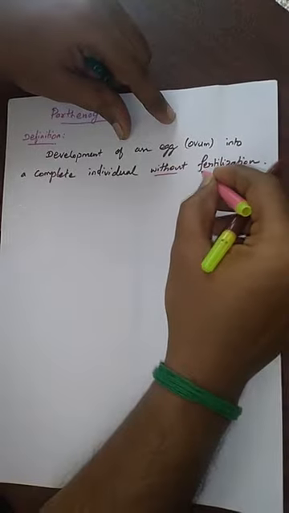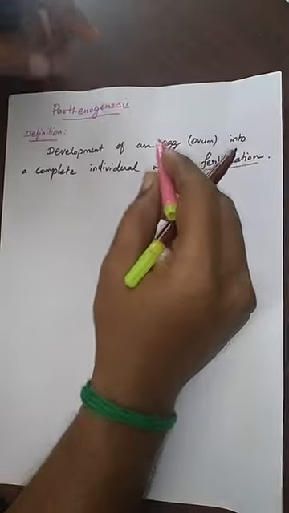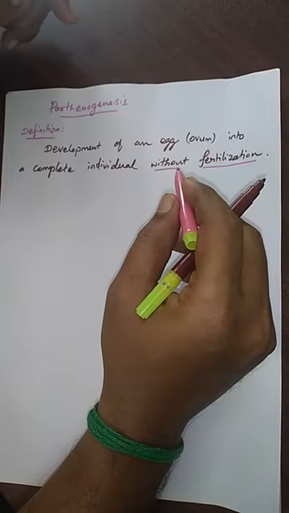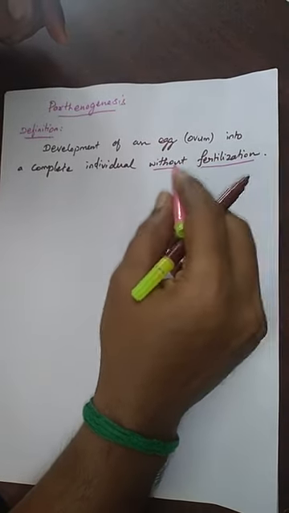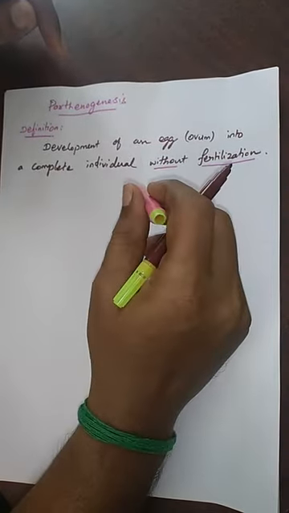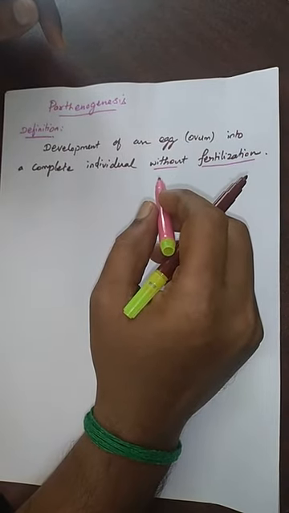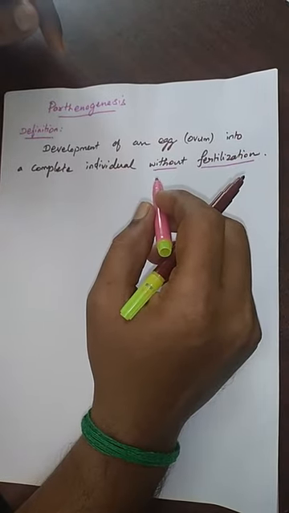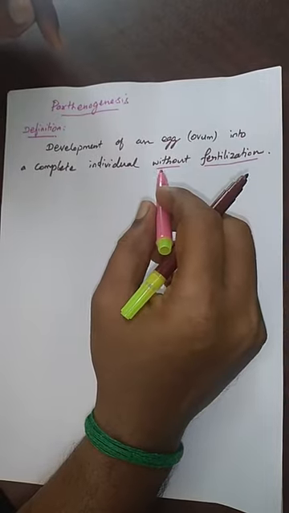Okay. Here, without the fertilization is very important. So, we have to understand the egg is produced by the organism, but without the fertilization, it becomes a complete individual. This is explaining about the parthenogenesis in animals. Let us see the types of parthenogenesis.